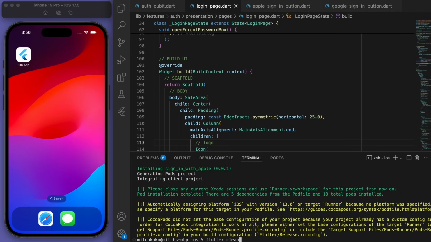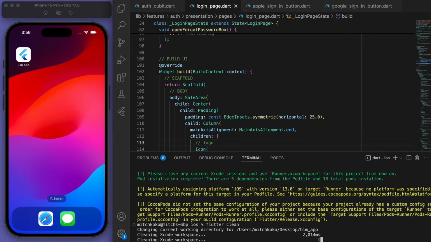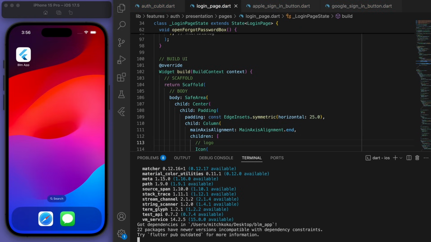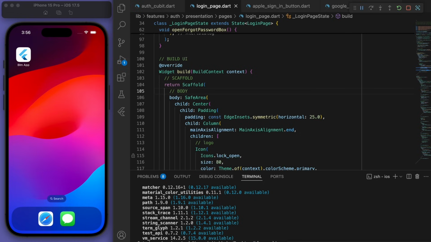Then I want you to say flutter clean, flutter pub get, and then everything should be good. So I'm going to try to run the debug now, and it should be all good.